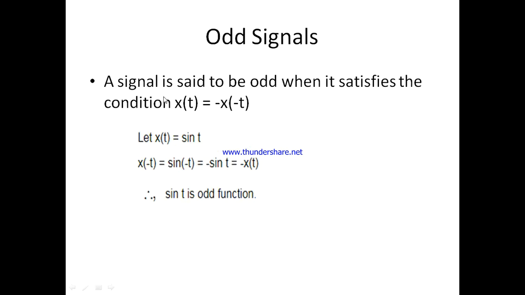Next one, odd signal. A signal is said to be odd when it satisfies the condition x of t equal to minus x of minus t. Let x of t equal to sin t. We change the time value by giving it negative polarity, so sin of minus t gives minus sin t. Giving a sign change to the time axis changes the signal. That is the odd function.